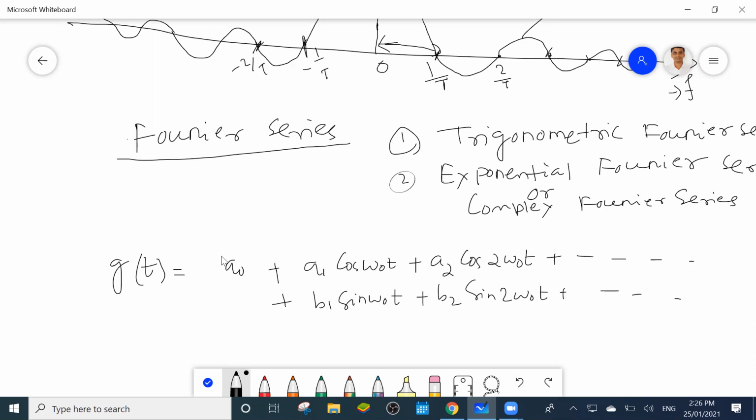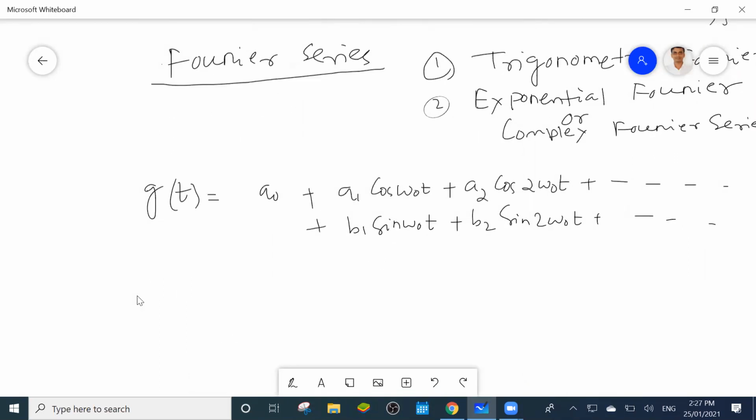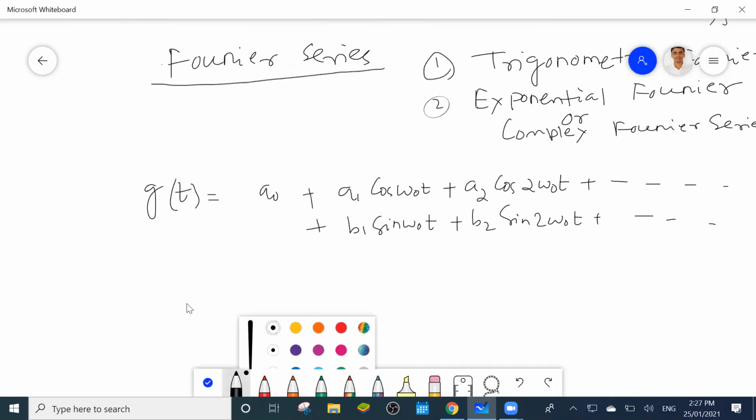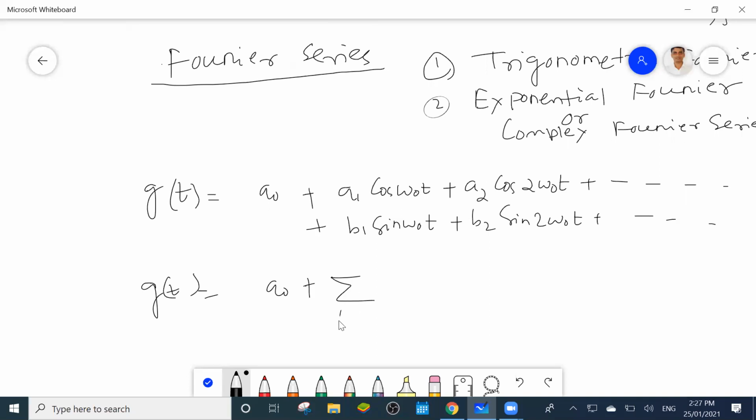So these are known as the fundamental component and the harmonic components. If you want to write this in terms of a summation series, you can write g of t equals a0, the fundamental component, plus the summation from n equal to 1 to infinity, because I am writing for all cos and sine terms, of a n cos n omega 0 t plus b n sin n omega 0 t.